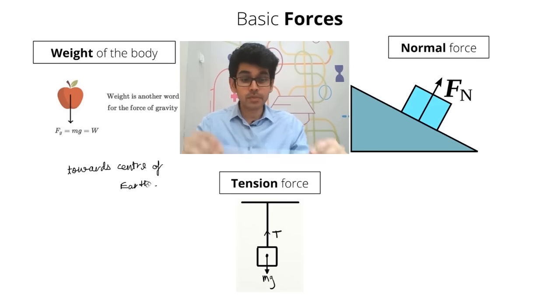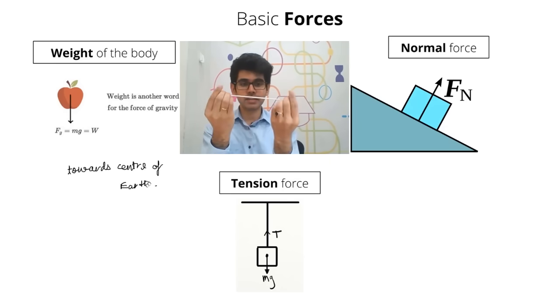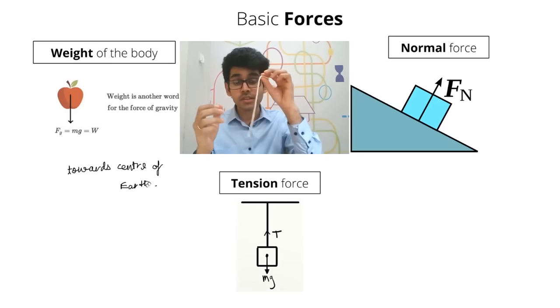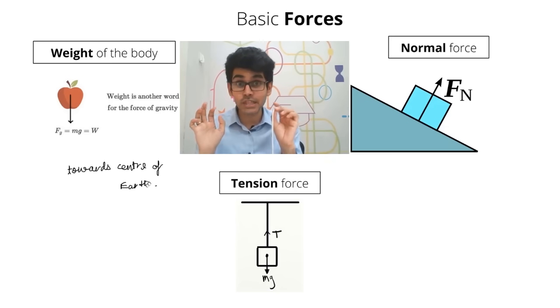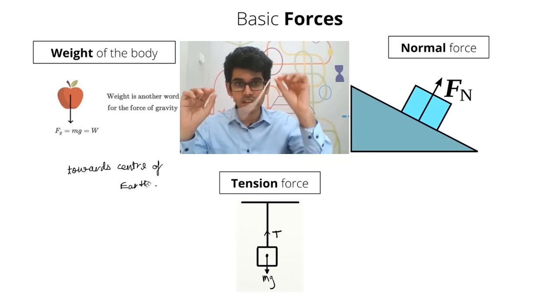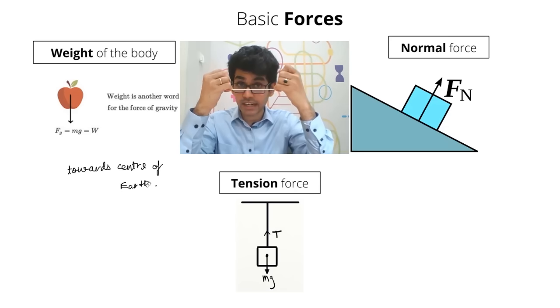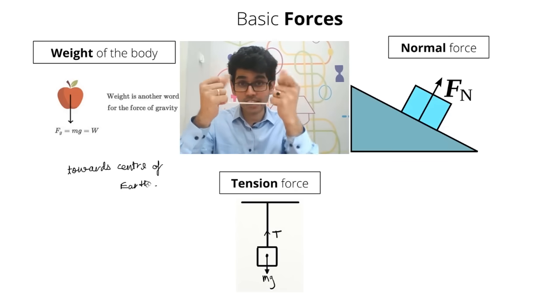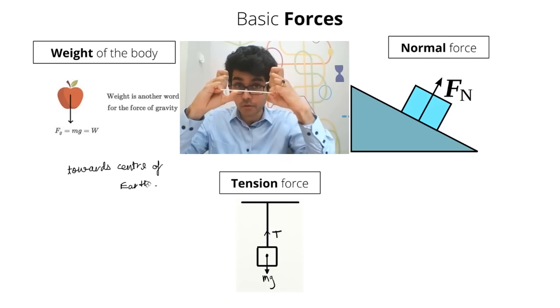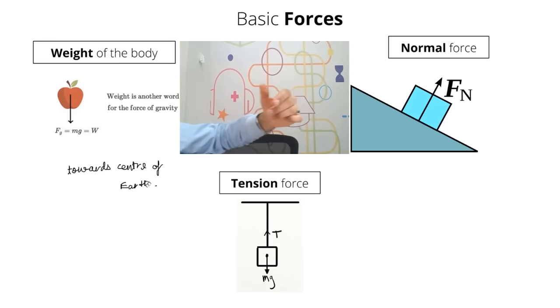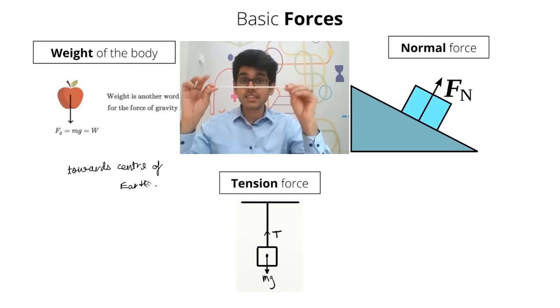Now the best way, please have a look at this string. I think all of you can have a look at this string. Now this string is not exerting any force. It is kind of dead. तो tension only comes when something is tight. Okay, for example, if circumstances in our life are tight, we obviously experience tension. Similarly, this string, so right now no force, so there is no tension, but as I extend it like this, it becomes tight. So my hands should go left and right, but because of the tension force, which is a pulling force, my hands do not separate. As I leave it, my hands kind of separate. Okay, let me get this back. So tension is a pulling force.